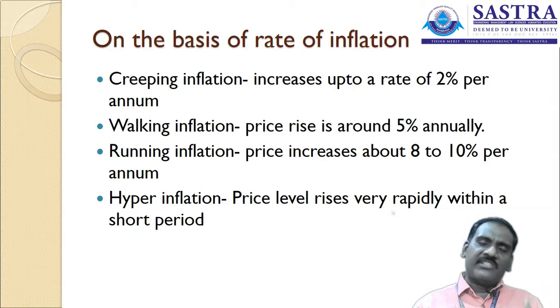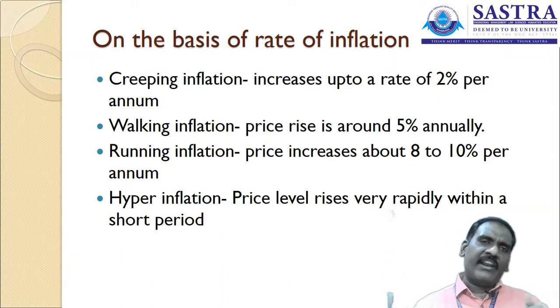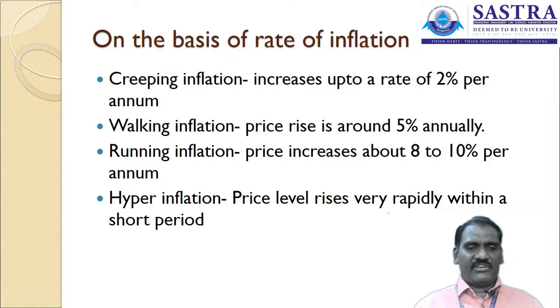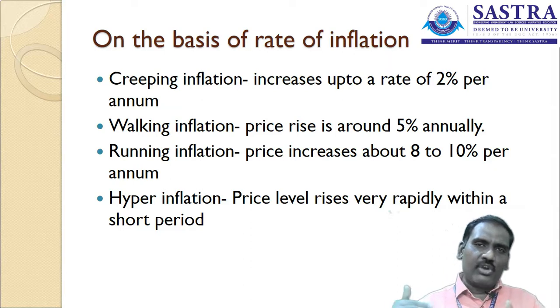What is walking inflation? It is around 5%, where there are price changes, like 100 to 104, 104 to 109, 109 to 114. Likewise, the inflation is increasing, and we call it walking inflation. What is running inflation? The prices change about 8 to 10% per annum. You can take the first year as 100%, then 110%, 118%, 128%. Likewise, if the inflation goes on, we call it running inflation.